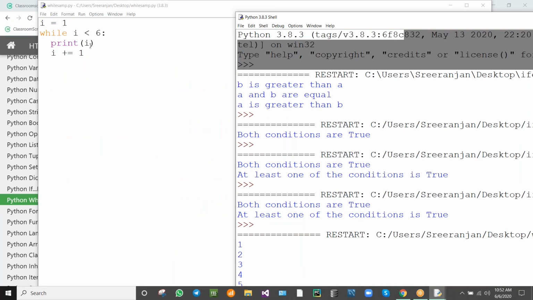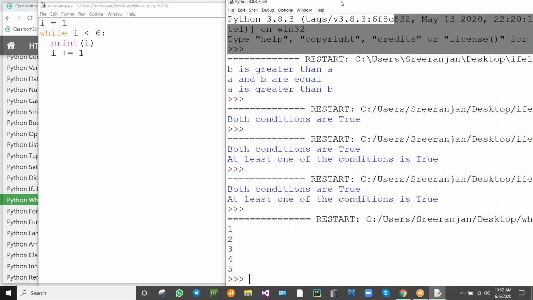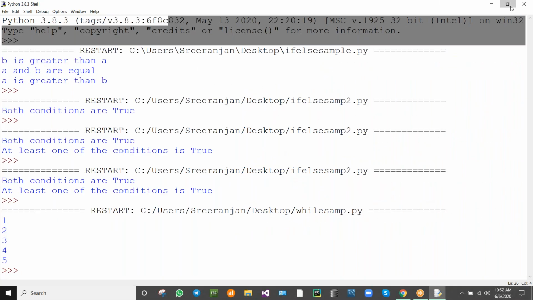The condition is i less than 6. Print i, and i plus plus. We'll be writing like this. Okay, i is equal to 1. i less than 6. Print i, and incrementing. We are incrementing the i. What will happen? It will print from 1 to 5 vertically. If we use for loop or while loop, it will be printing like this, 1 to 5.